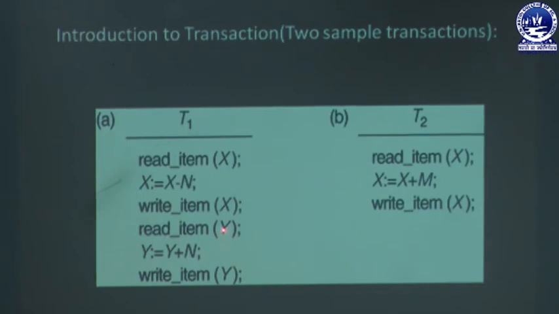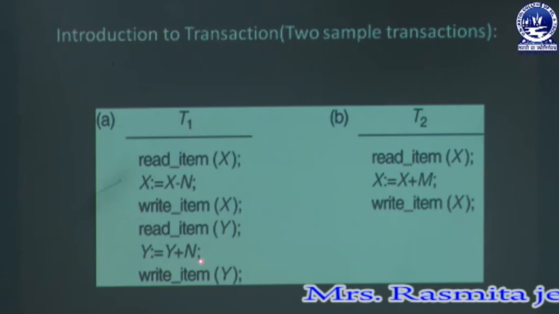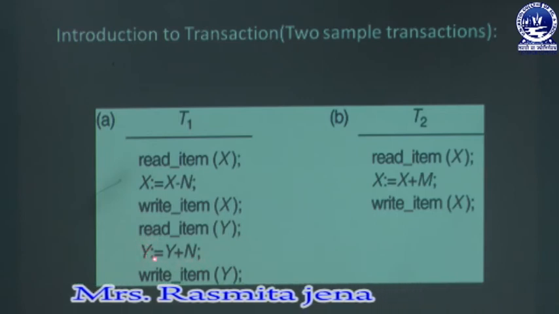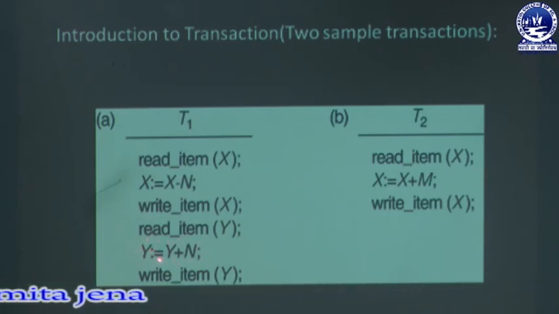Next, exactly the same process, if I have another variable, suppose Y, read item Y means I am retrieving the value of Y from the database system, and I perform some update operations. After performing the update operations, I execute another operation, that is write item Y. Write item means the operation which I have done here should be permanently updated in the database system. That's why after updating the value of Y, I execute write item Y. It writes the value of Y into the database system.